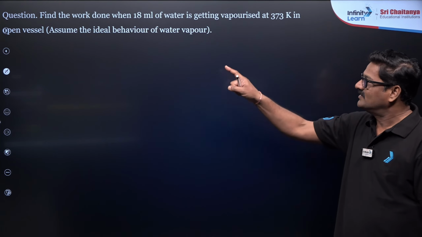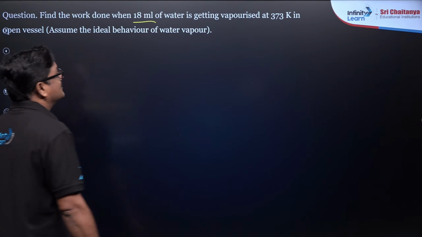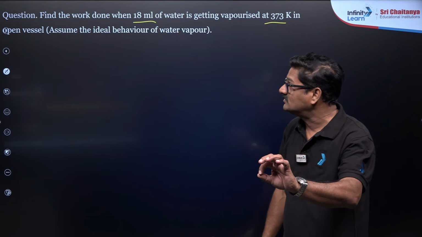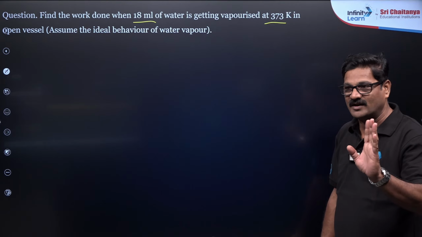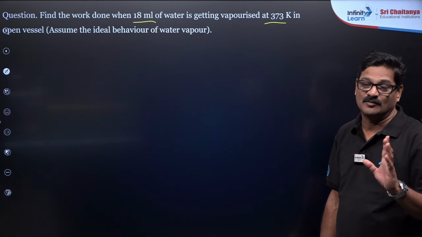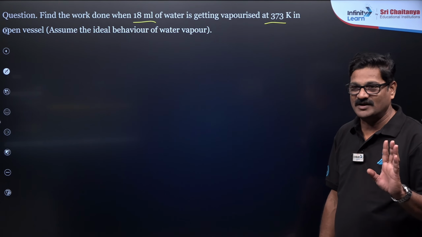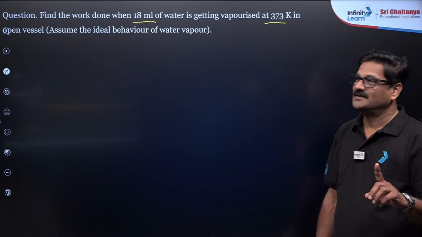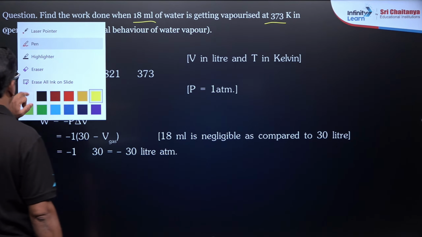The question is given. Find the work done when 18 milliliters of water is vaporized at 373 Kelvin. It is a very famous question, in an open vessel. So P external is going to be 1 atm. 18 grams means 1 mole, because 18 ml is 18 grams, as the density of water is 1. So I just want to say, we know that PV is equal to nRT.